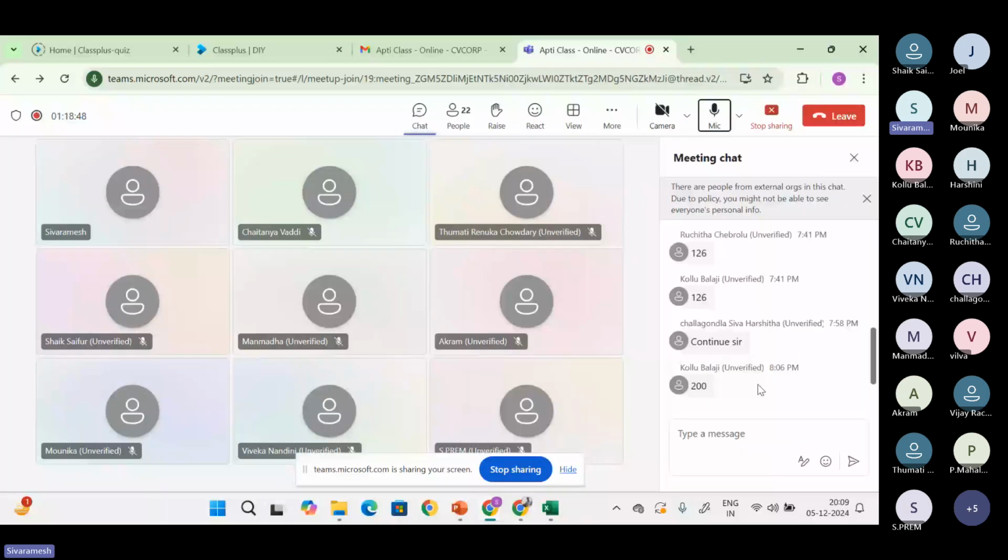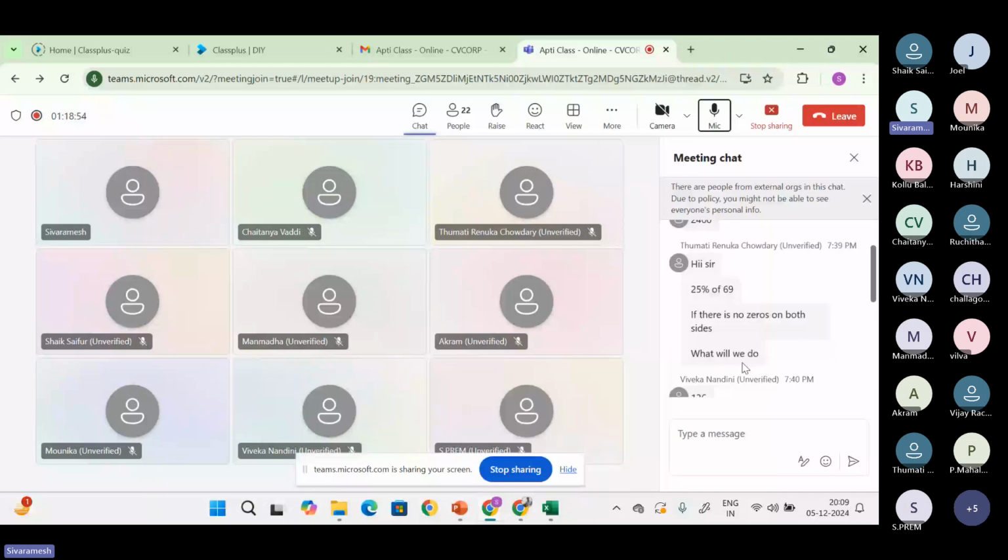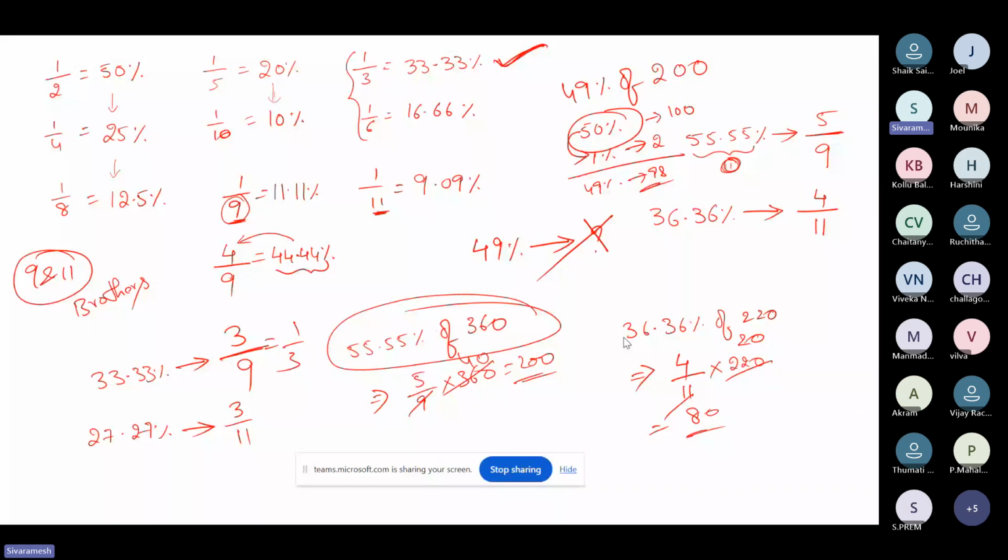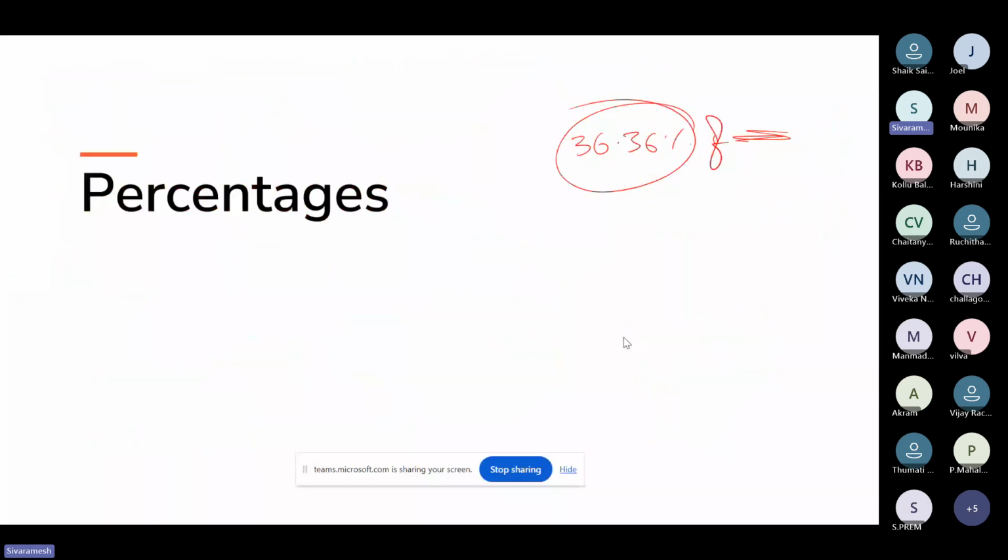I can see the question from Renika. Okay, she posted it as, sir, what if we have 25% of 69? Okay, now just think about it. She's asking, sir, how to solve 25% of 69.